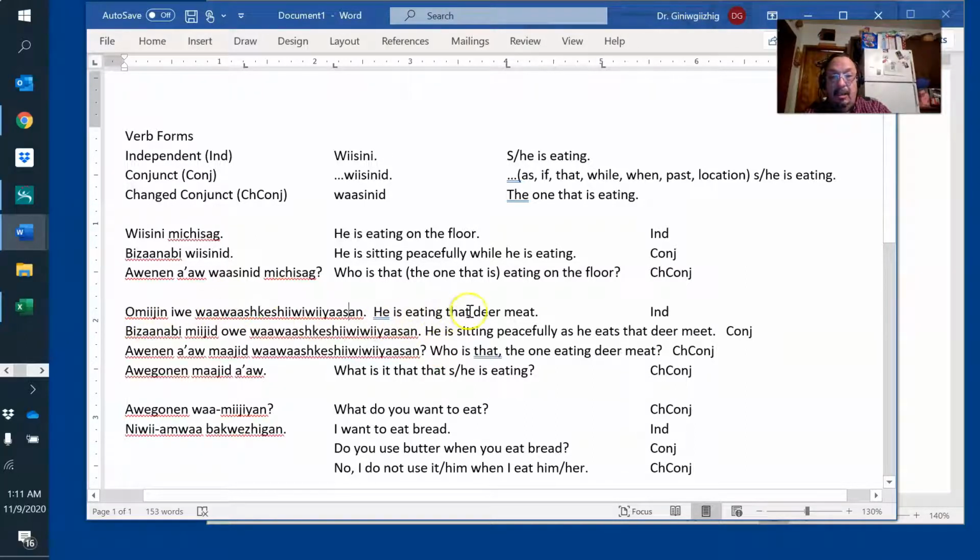He is eating that there deer meat. It's an independent clause. Here's the verb. Here's a noun, an inanimate noun. So we use the VTI. This is not a VAI because we're not talking about what they're eating, but we're talking about something that they are eating that's inanimate. So I have to use the VTI, but it's in the independent form. He is eating it, that deer meat.